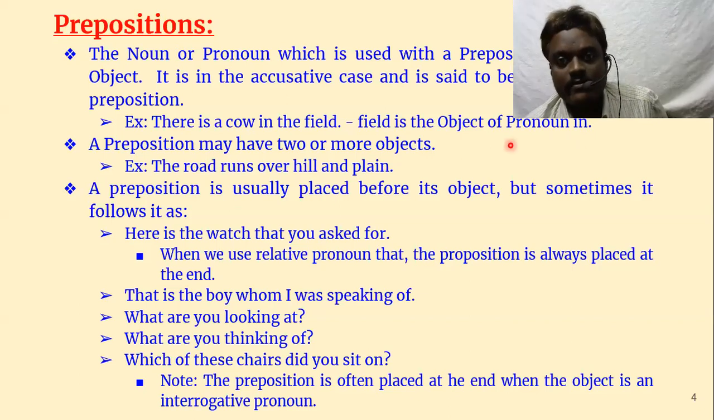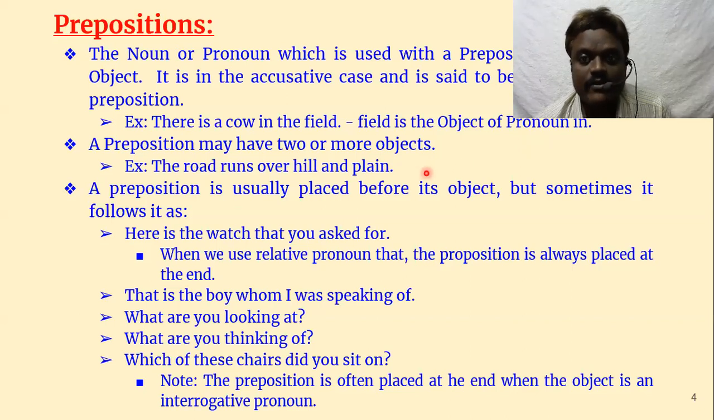A preposition may have two or more objects, and it is not necessary that you should have only one object. It can take even two objects. Like you see, the road runs over hill and plain. So over here is the preposition.